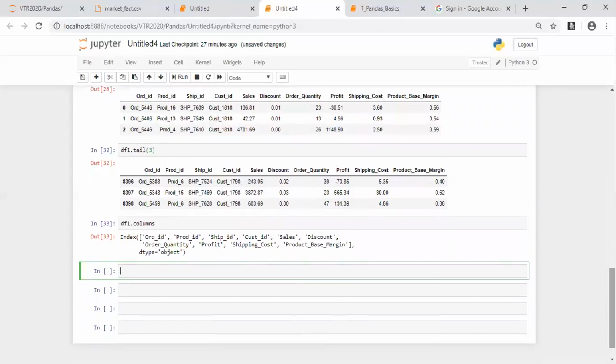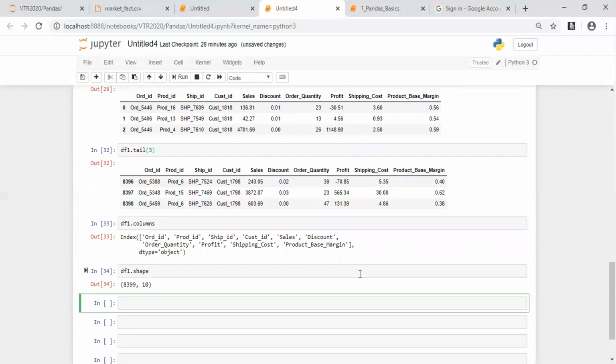Now I want to know how many rows and how many columns you have in this particular data. How to do that? df1.shape. It says there are 8,399 rows and 10 columns. It is very little for us actually. For data science operations, this is nothing. If you want to build a machine learning application, 8,000 or 9,000 rows are nothing; we have more than 50,000 rows at minimum. But from an analytics perspective it is more than enough. So 8,400 rows and 10 columns is what my data has. Are you with me? Okay.